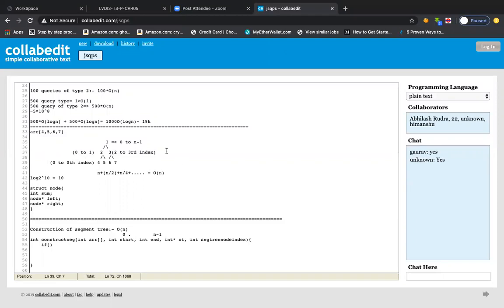Yeah. So what I mean to say is that at the leaf node, you are having two indexes in the place of a start and end, but in such a way that start and end will become equal only, right? Because 0th to 0th index, fifth will be responsible for 1th to 1th index, because it is an element in itself. So 6 will be representative of second to second element, 7th will be representative for 4th to 4th element, like that, right? Is it clear to all of you guys?